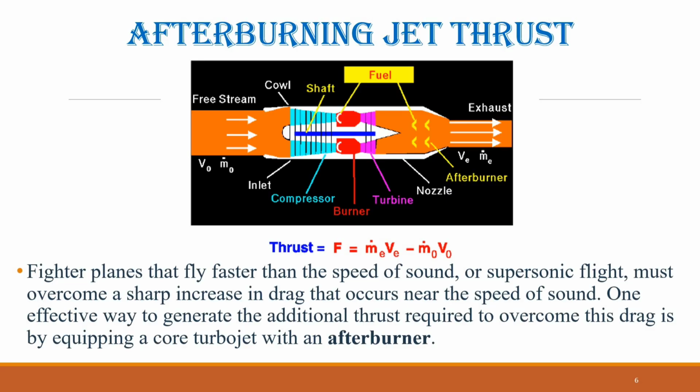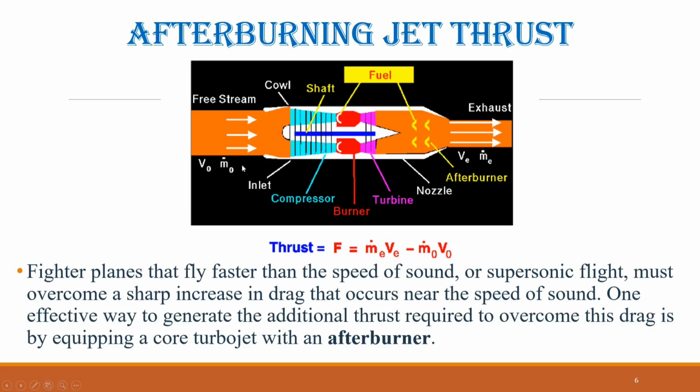Typically, the nozzle of a turbojet is designed to bring the exhaust pressure back down to match the free stream pressure. The thrust produced by an afterburning turbojet can be described by the general thrust equation, with the pressure area term set to 0.